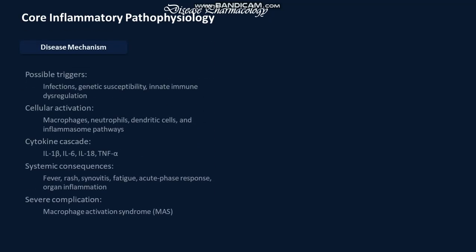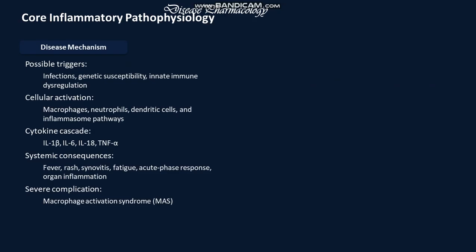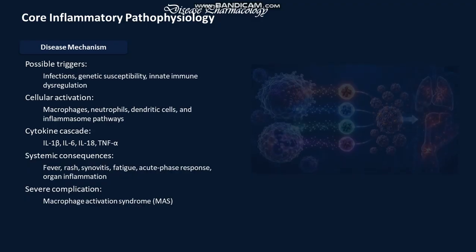Core inflammatory pathophysiology: the triggers are infection and genetic susceptibility, leading to innate immunity dysregulation involving macrophages, neutrophils, dendritic cells, and the inflammasome pathway. Cytokines involved are IL-1 beta, IL-6, IL-18, and TNF-alpha. Systemic consequences: fever, rash, synovitis, fatigue, acute phase response, and organ inflammation. Severe complications include MAS, macrophage activation syndrome.